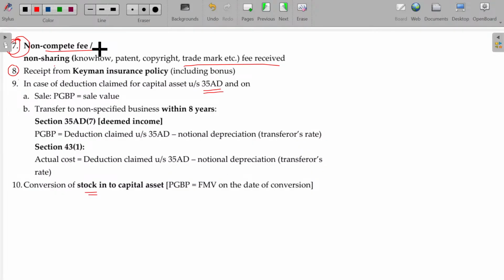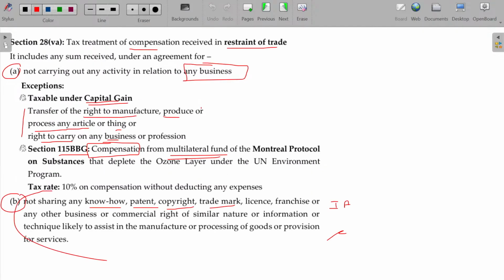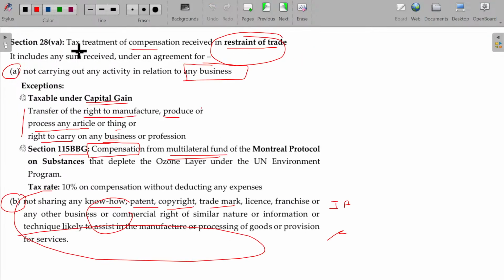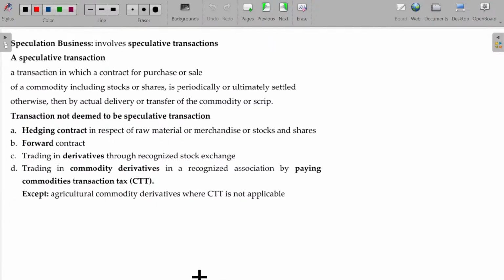Okay, non-compete fee, non-sharing. This is not completely about non-compete fee. Non-compete fee is part of restraint of trade, as well as non-sharing is also a part of restraint of trade. Because once in the CA exam, especially this point was asked as a 5 to 6 marks illustration, theory question. So for 5 or 6 marks, you cannot write only these 2 points. By the time you have to write all these points also, right? Clear? Now let's move on to the next one.